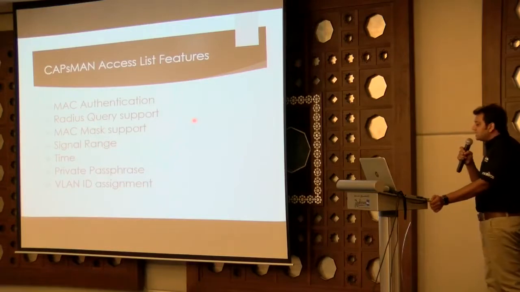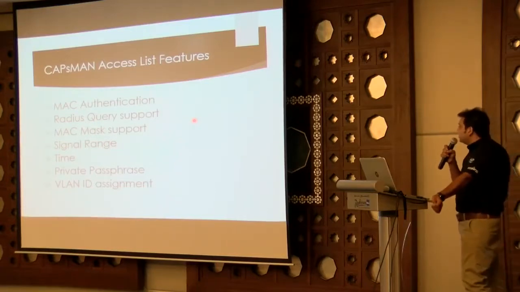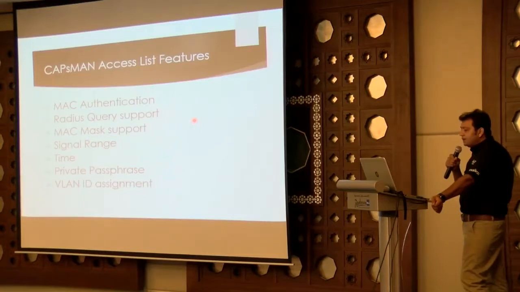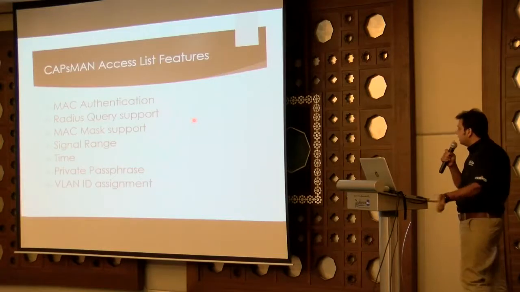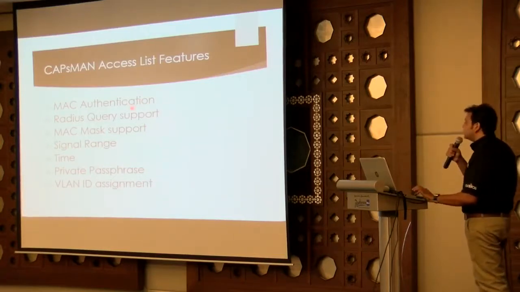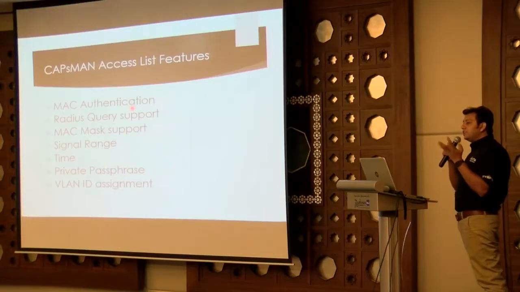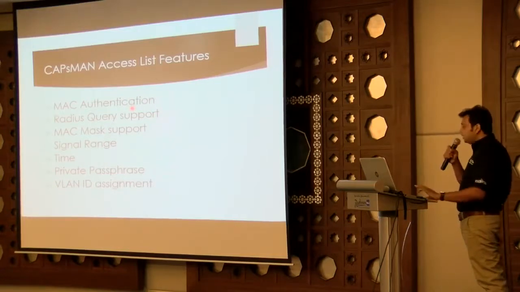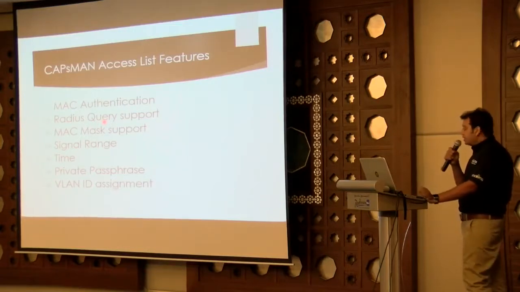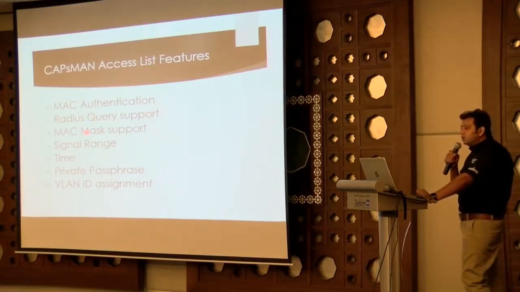There are some access list features in CAPsMAN which you require for additional custom security or custom features. Like there is MAC authentication. If you have 3 mobiles and you only want to allow 1 mobile, you can do the MAC authentication. RADIUS query support, it also supports the RADIUS server, so it can be authenticated by the RADIUS server. MAC mask support, as I told you, if you want to do the management through brand-based authentication, you can also do the MAC mask support.